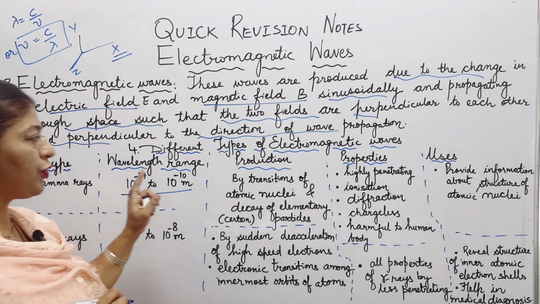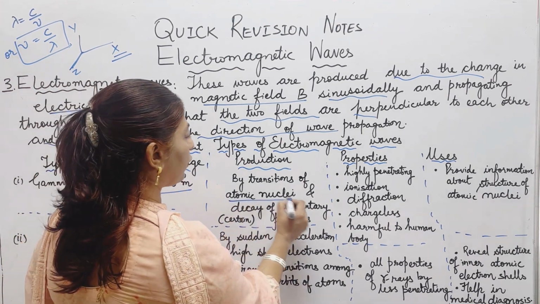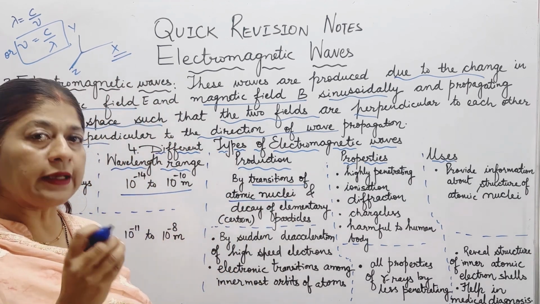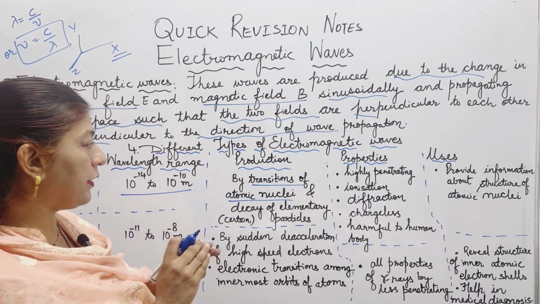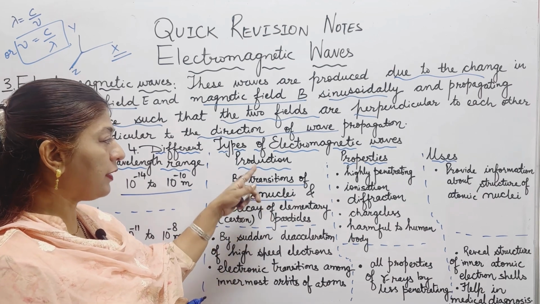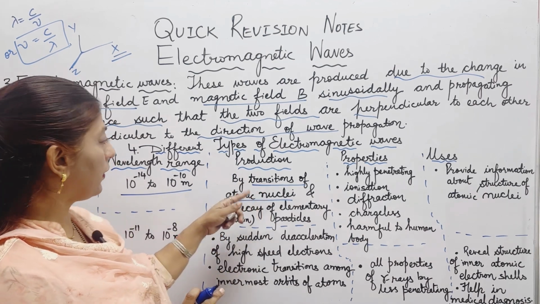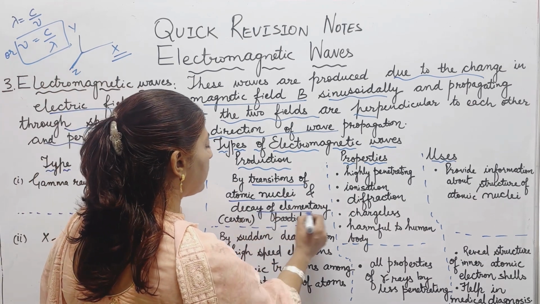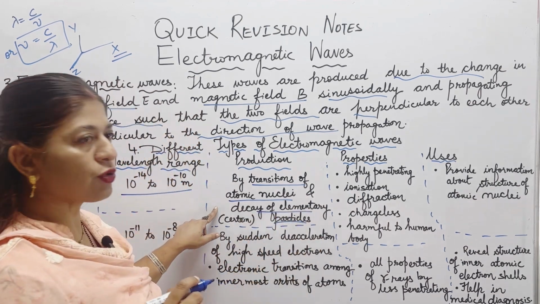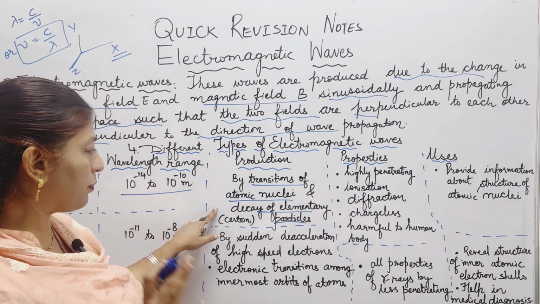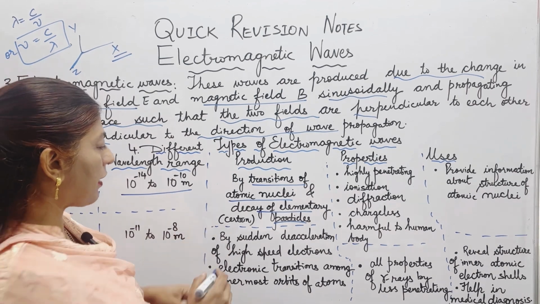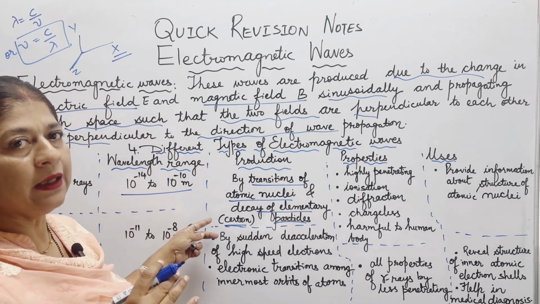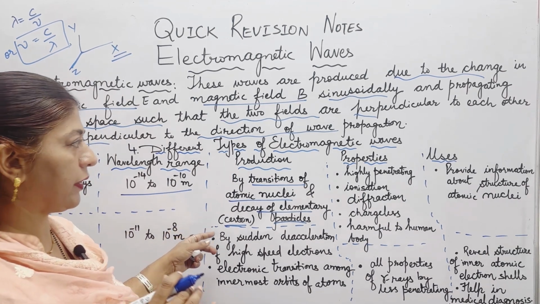Gamma rays are produced by the transition of atomic nuclei. The transitions that are inside an atom, that is the innermost part, the nuclei, when the transitions take place there, then the gamma rays will be produced, or by decay of elementary particles. This is a natural one. All elements won't be emitting gamma rays. There are certain elements that, during decay, emit gamma radiations.